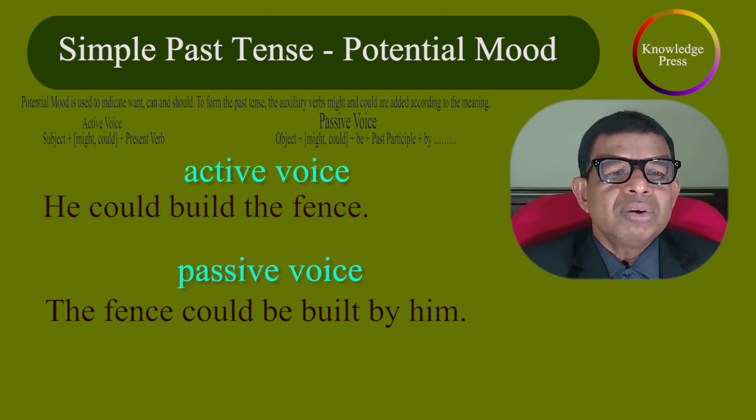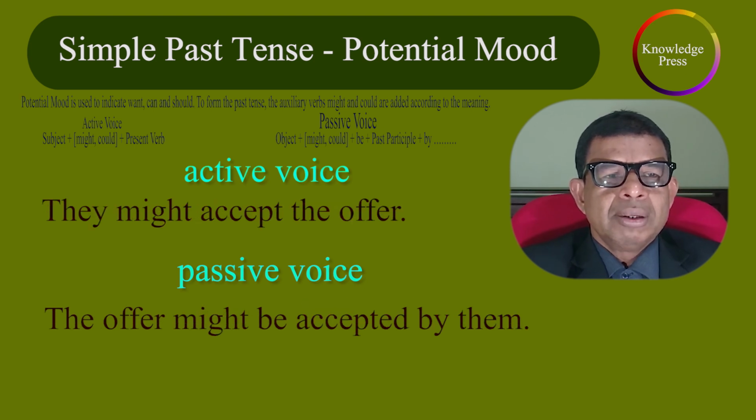Active voice. He could build the fence. Passive voice. The fence could be built by him. Active voice. They might accept the offer. Passive voice. The offer might be accepted by them.